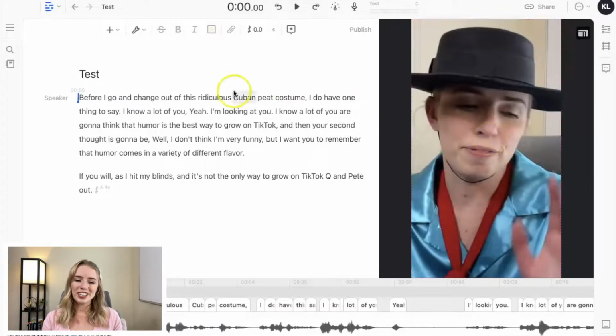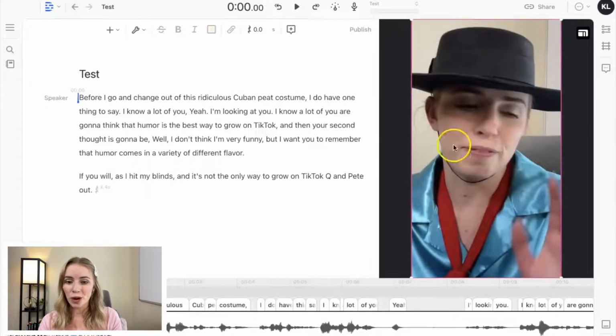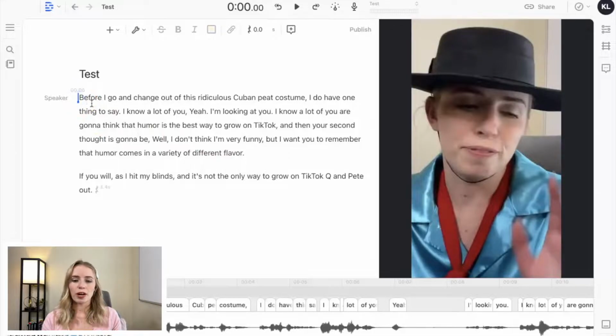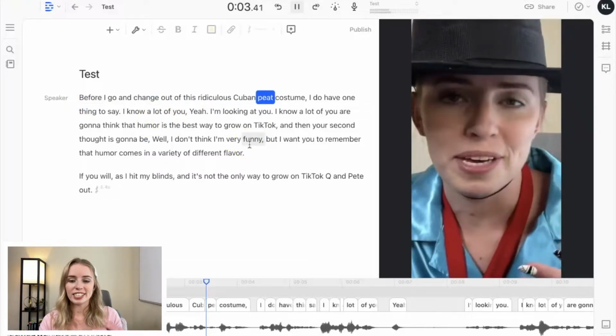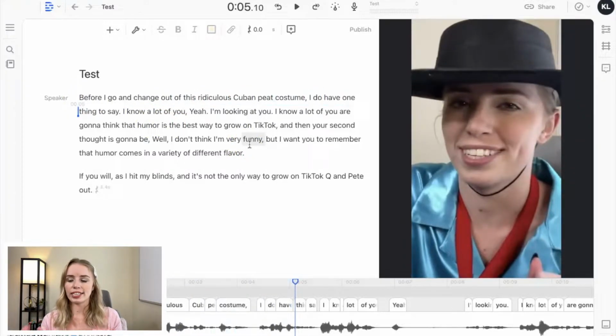Okay, so here you can see my transcript on the left-hand side, and you can see my video here on the right-hand side. So what I'm gonna do is here at the very beginning, I'm just gonna click the space bar, which is going to click play on the text, and I can look at how it lines up with my video, which is really nice. Now, first things first, we wanna make sure that the text, the words make sense with what we're saying and that they're not messed up. So let's go through this.